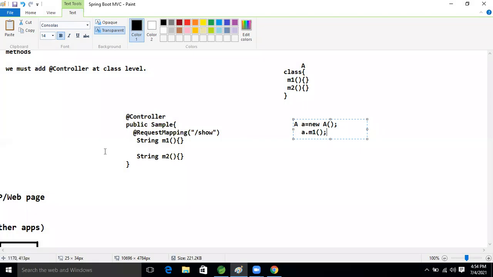So our IOC container will ignore this method. It acts as an independent method of a class. Yes, okay, guys.